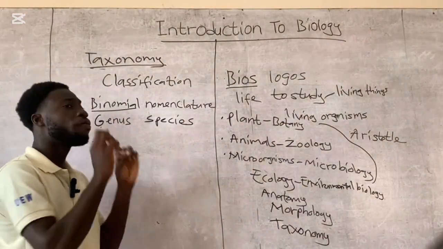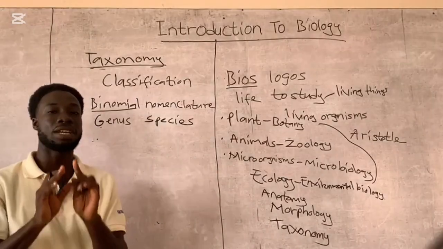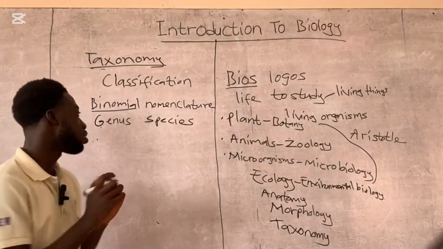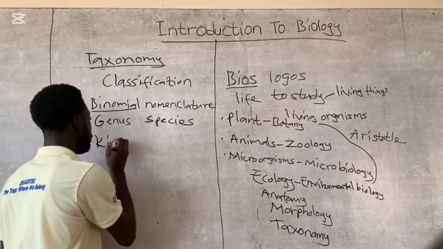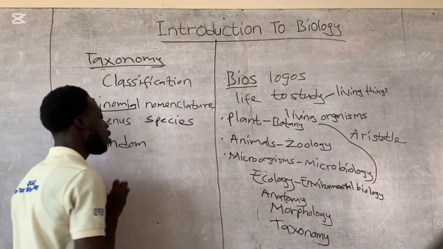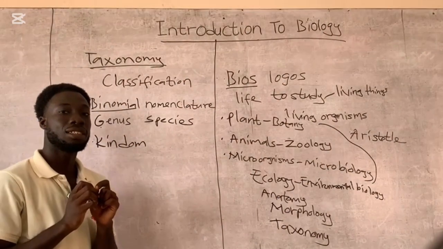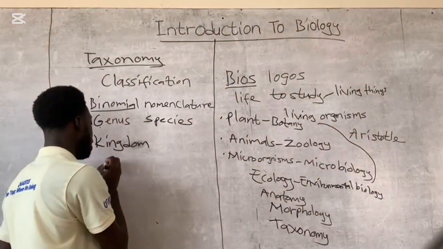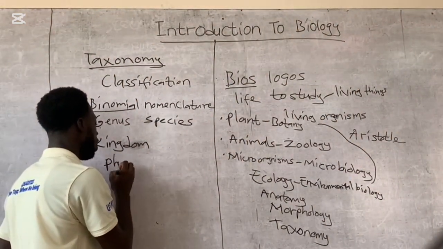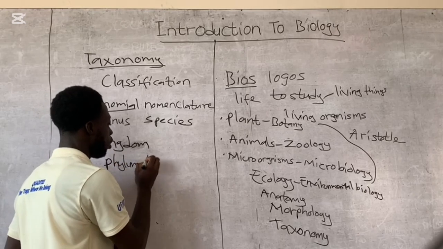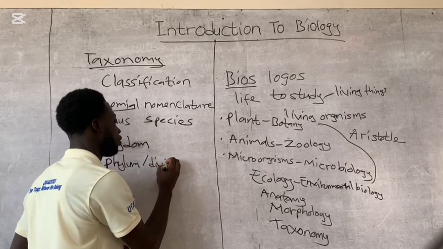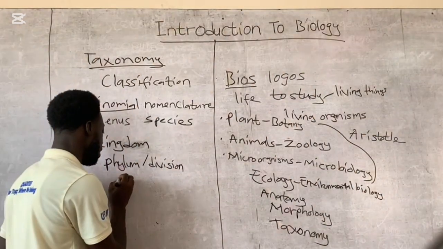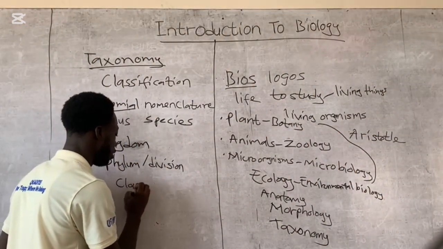All right, now let's go to the classification or the categories. Now, he classified living organisms into seven groups. The first one is kingdoms. The next one is phylum or division. And the next one is class.